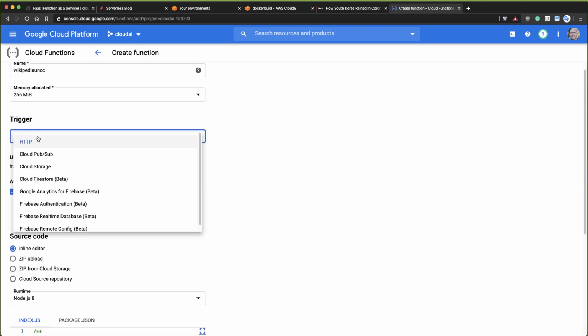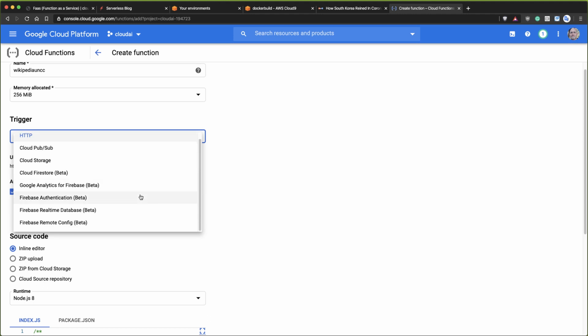This is again identical to the way AWS works, or what we were talking about earlier about events. So the trigger is whatever you want to call this. It could be a web service, HTTP, it could be PubSub, which is very similar to Amazon SQS, like a messaging system. It could be storage. I think they have an IoT.